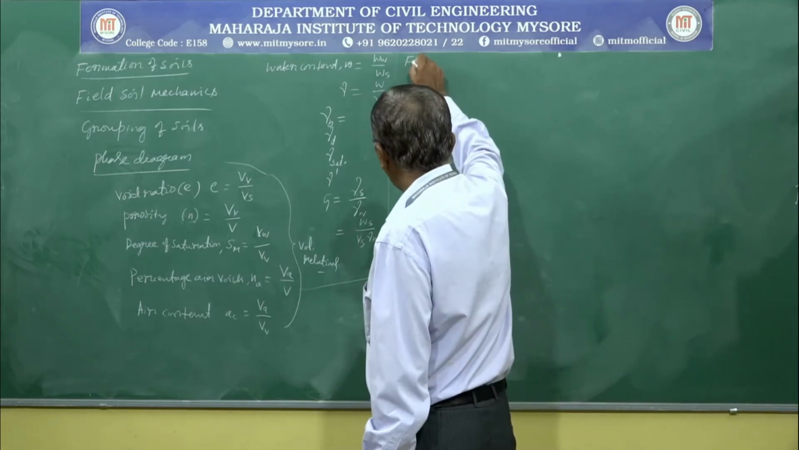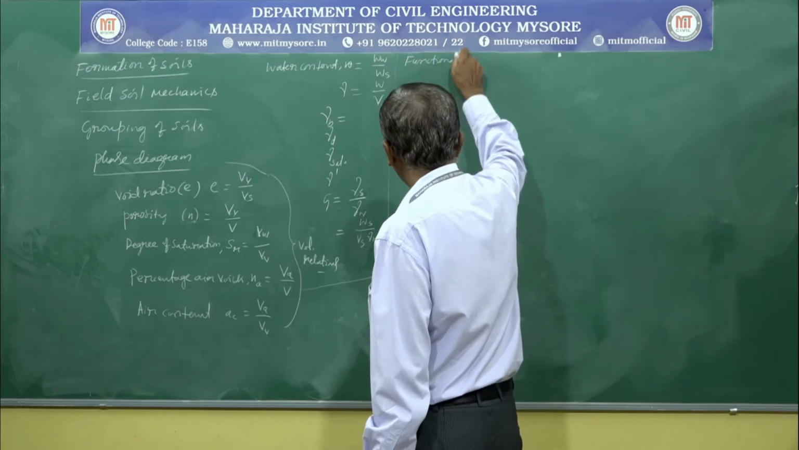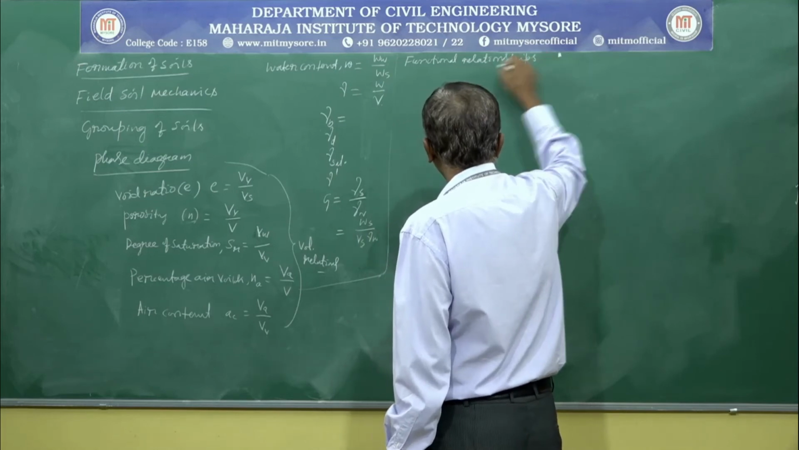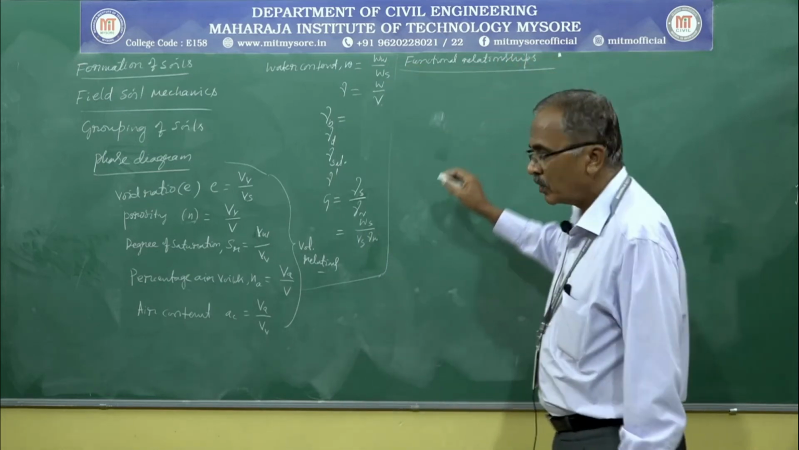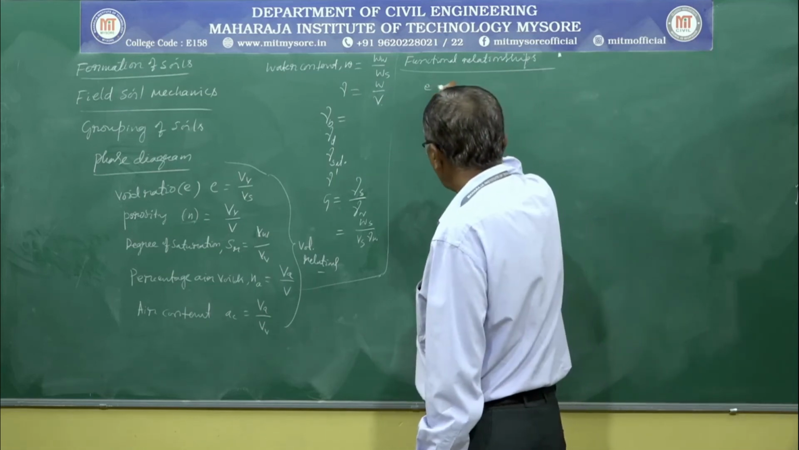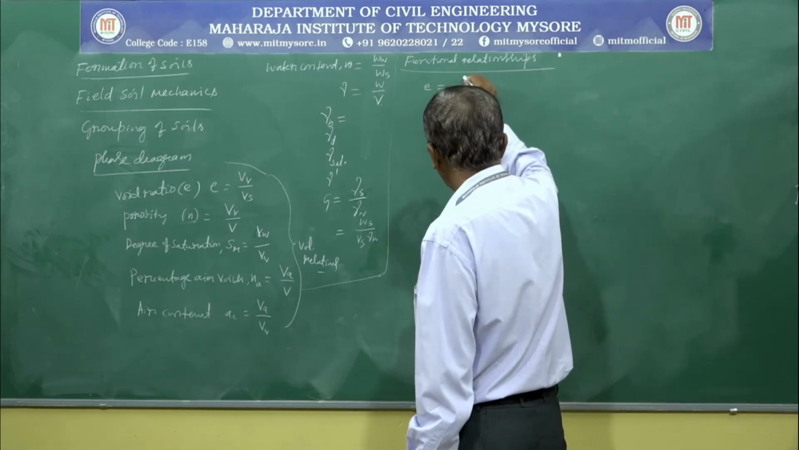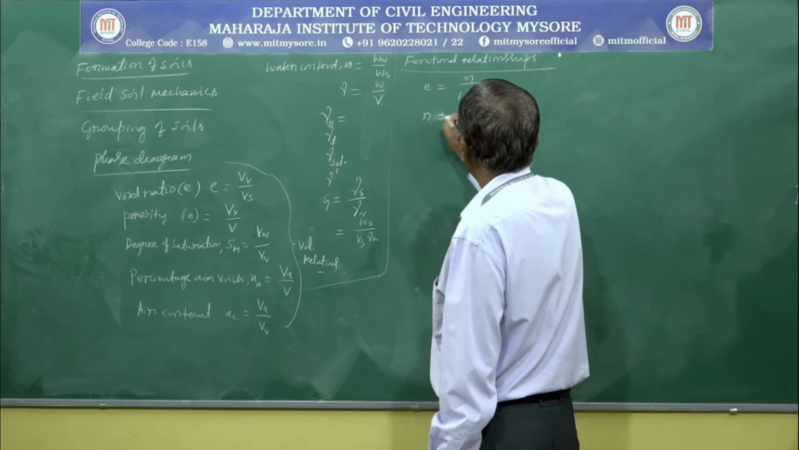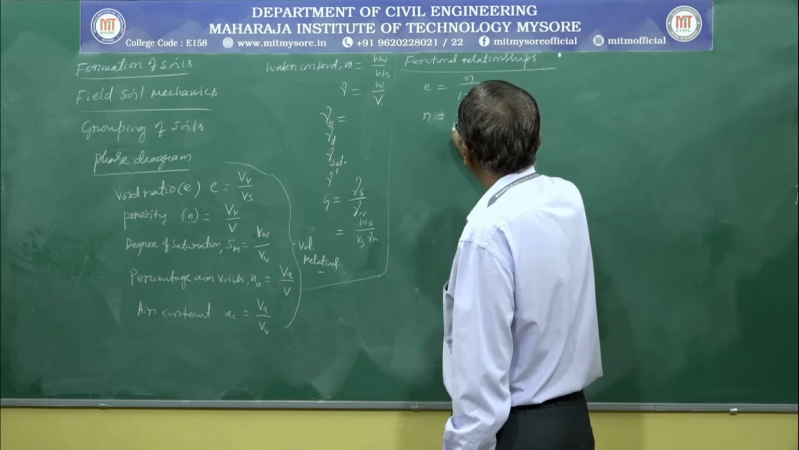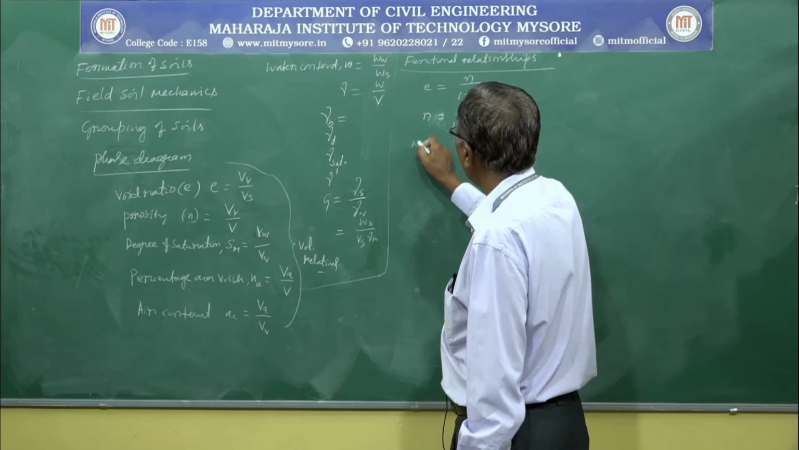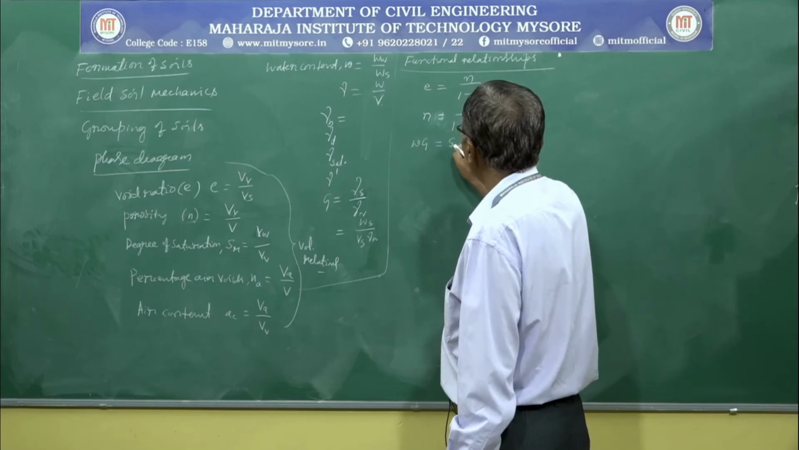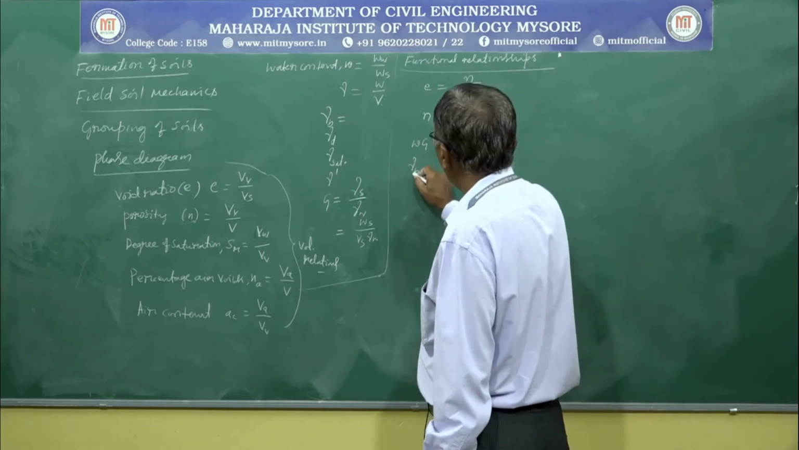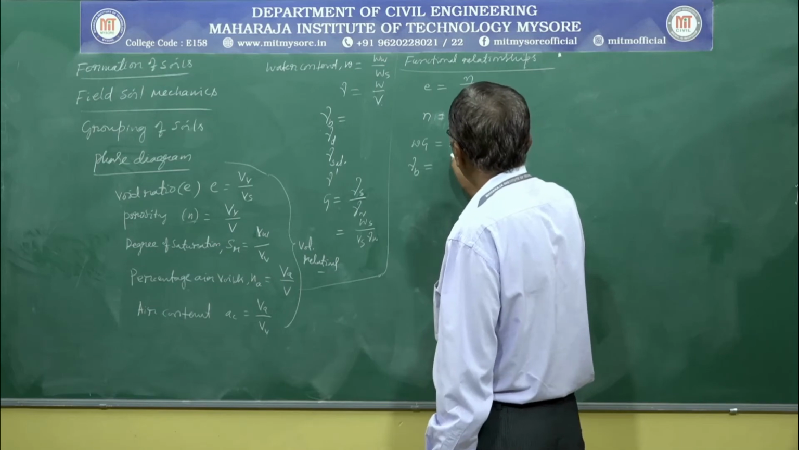The functional relationships we established are, to begin with, the relationship between the void ratio and porosity: e is equal to n divided by 1 minus n. Then the relationship between porosity and void ratio, n is equal to e divided by 1 plus e. Next it is the relationship between water content, specific gravity, degree of saturation and void ratio. Next it is the relationship for bulk unit weight or total unit weight, gamma b.